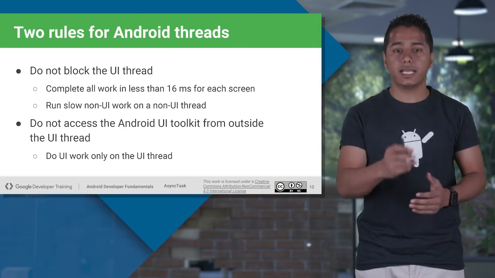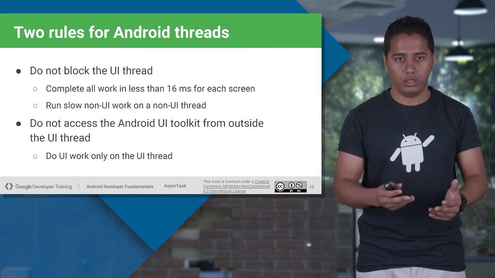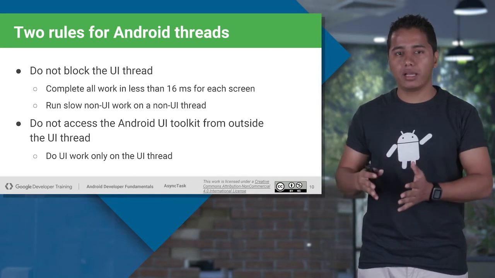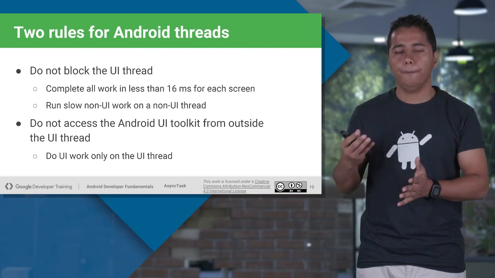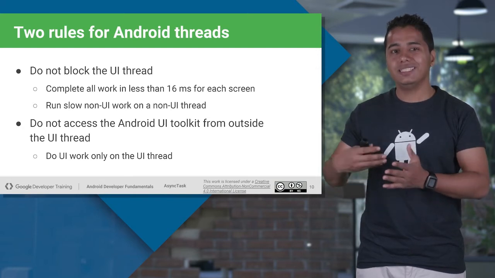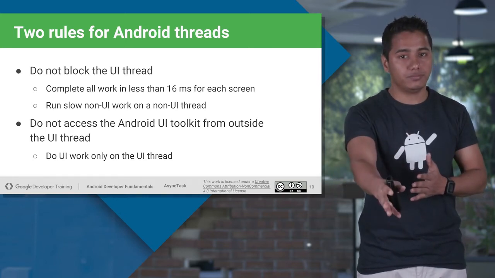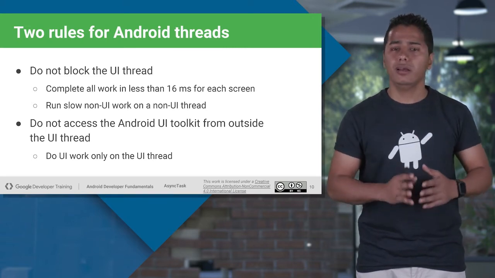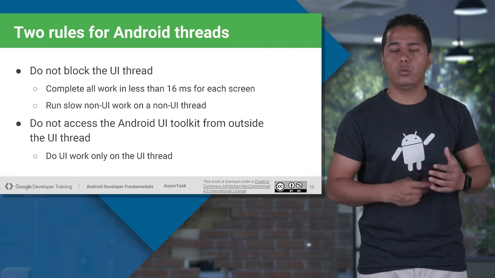What is the second rule? The second rule is do not access your Android UI toolkit outside from UI thread. Again, what do I mean by that? Well, I know I have created a background or worker thread in the background. Now, do not call text views or progress bars or any view to be updated inside that worker thread. Always go back to your main thread and update them there. Okay, so that's what that second point means, that you cannot call an Android UI toolkit outside from your main thread. Ultimately, the updation to a UI will be done in your main thread.